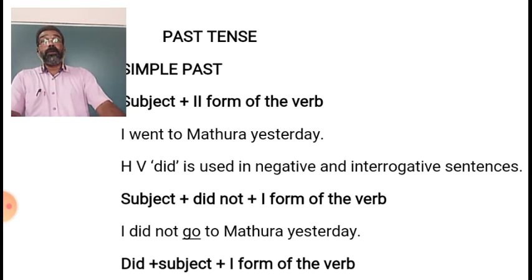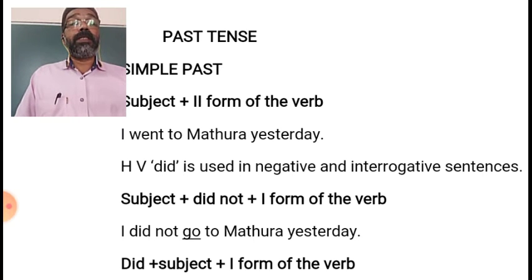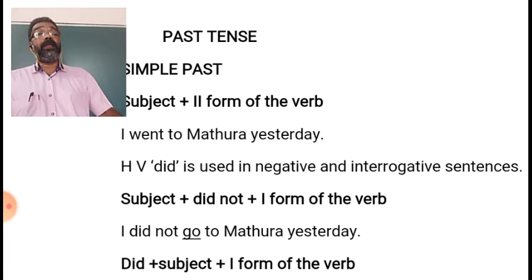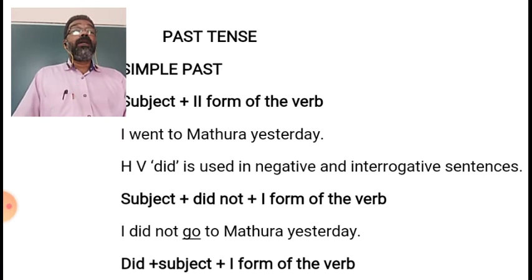As I said, though it is simple past and the verb form is the second form, when did is used as helping verb, then only the first form of the main verb will be used. Here did is already in its second form, so the main verb's first form will be used. So for negative, the pattern is subject plus did not plus first form of the verb. So there you should not get confused.